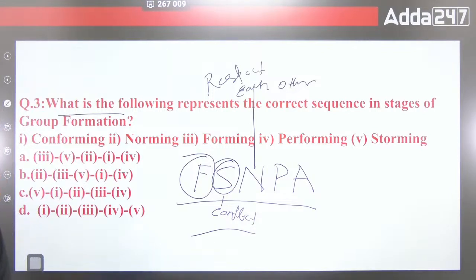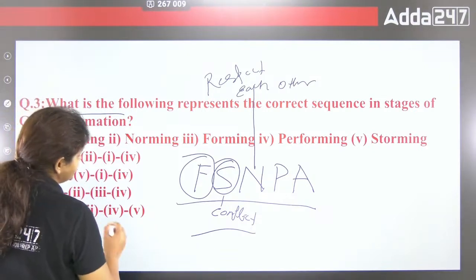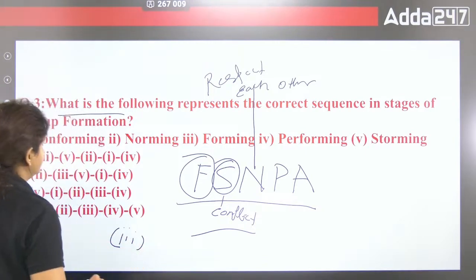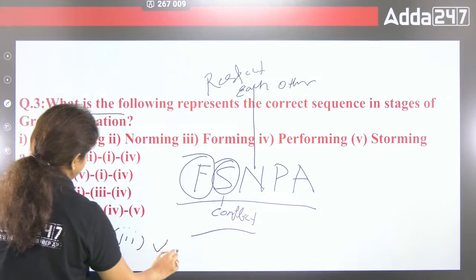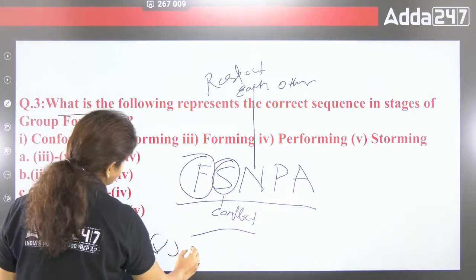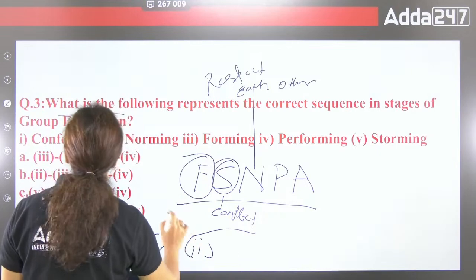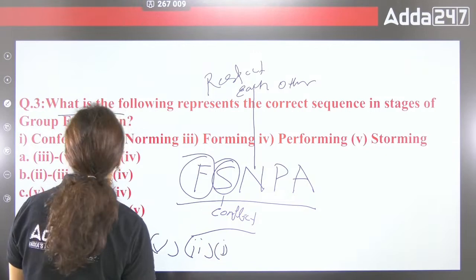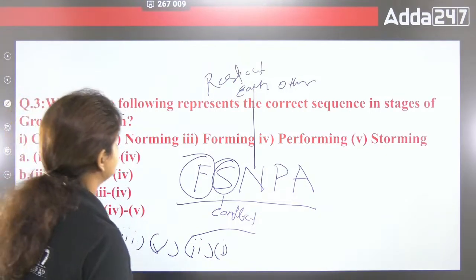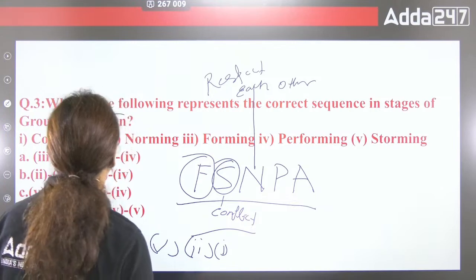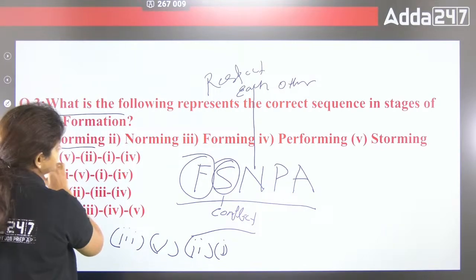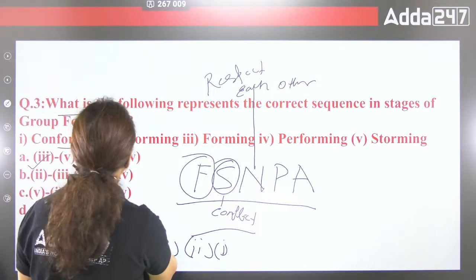Right? So basically that is F, S, and P, A. The right sequence here is, that is 3rd. Storming is what? That is basically 5. Okay? And norming is 2. Okay? P is what? That is 4th. Okay? F, S, and P, A. So it is F, S, and P, A, performing and adjourning. This is maybe the adjourning part. So the right answer here is this one.